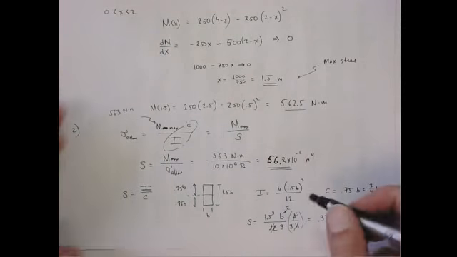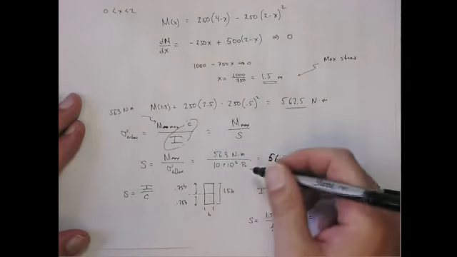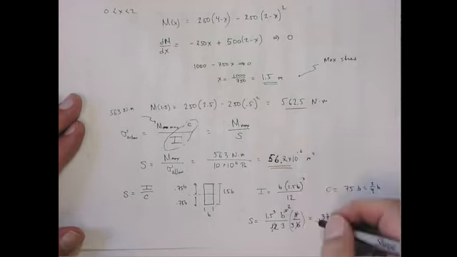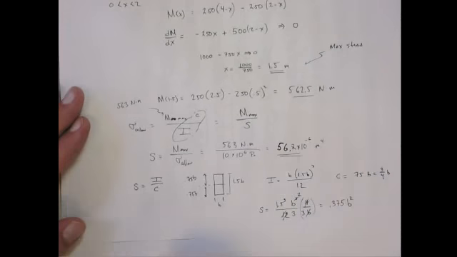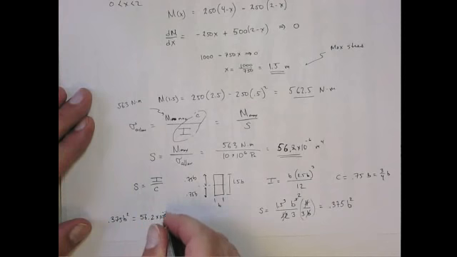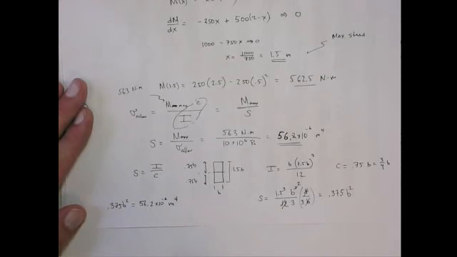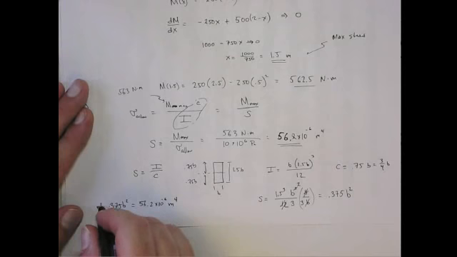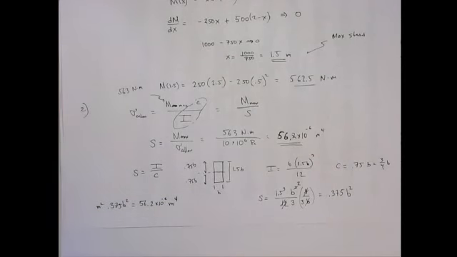So now I know S from the allowable stress equation, the flexure equation basically. Set these two equal, right? And solve for B. So we know that 0.375 B squared has to equal 56.2 times 10 to the minus 6th meters to the fourth. And I should have units on this. This 0.375 is going to be meters squared here, right? So I divide by 0.375 meters squared.